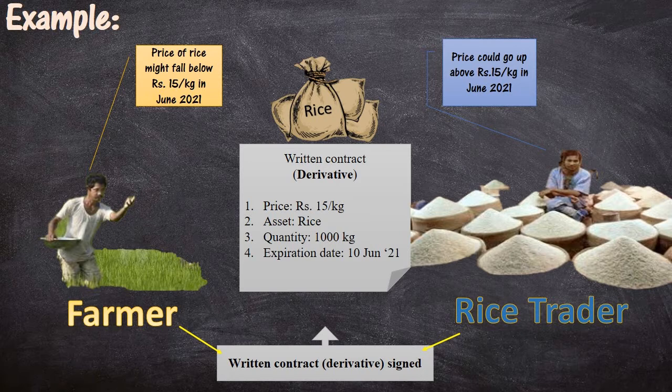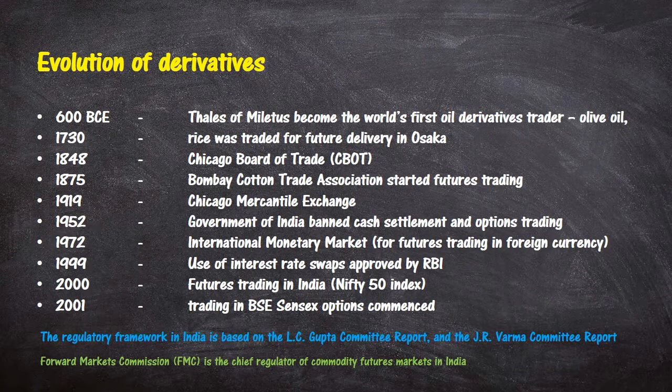Let's now look at how derivatives evolved through history. In 600 BC, a Greek philosopher, Thales of Miletus, became the first derivative trader, and that was in olive oil. In 1730, rice was traded for future delivery in Osaka, Japan. In 1848, the Chicago Board of Trade (CBOT) came into being.